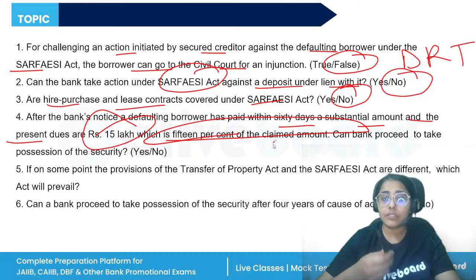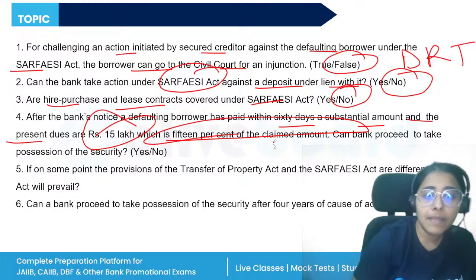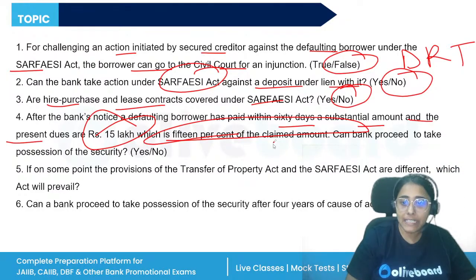Can the bank proceed to take possession of the property? No, it cannot. So these are the miscellaneous provisions. There are certain conditions on which the SARFAESI Act is not applicable, like a lien on any goods, money, or security given under the Indian Contract Act, a pledge of movable goods, creation of security in any vessel, any conditional sale, hire purchase, or lease, any rights of unpaid seller, any property not liable for attachment, like agricultural land.